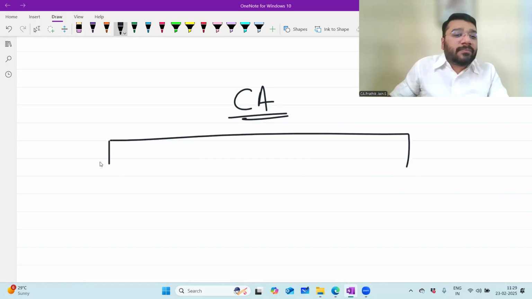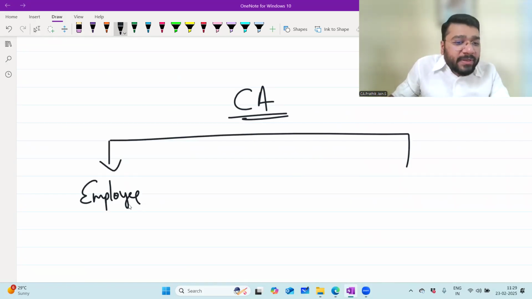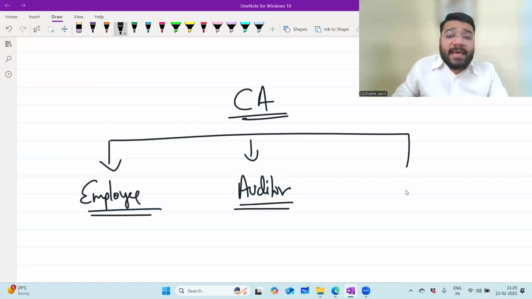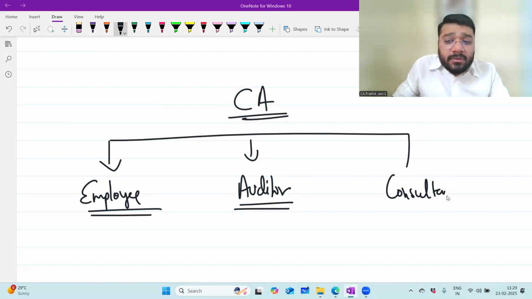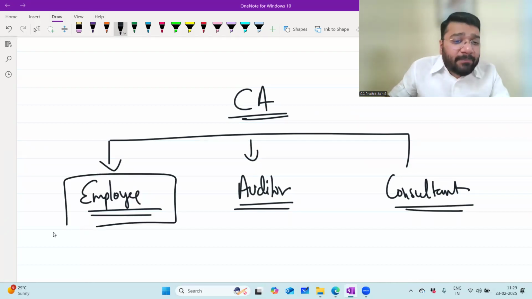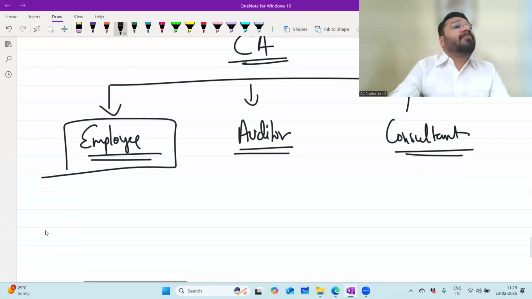A CA has got multiple roles. A CA can be an employee of any company, or a CA can be an auditor of any company, or a CA can be a consultant of any company. Clear? Now let's understand about employee. A CA employee means what?